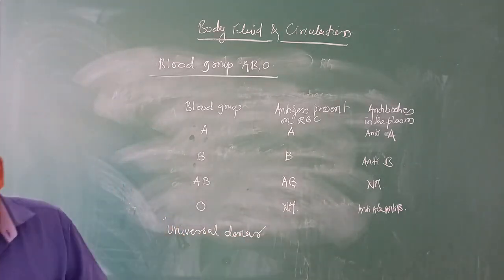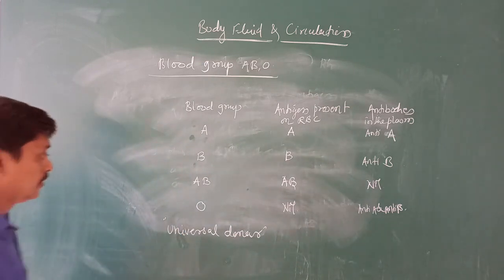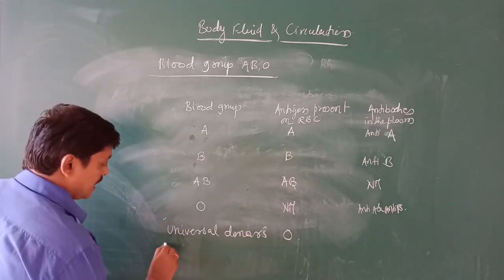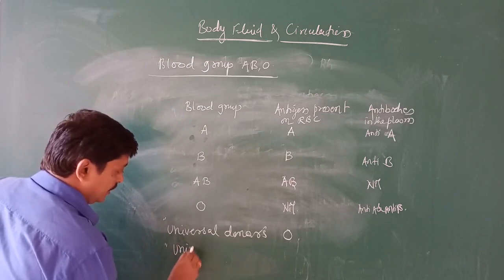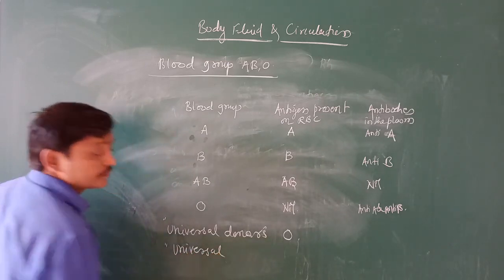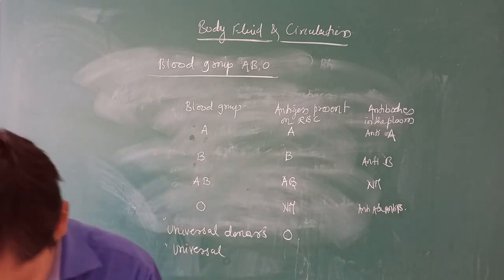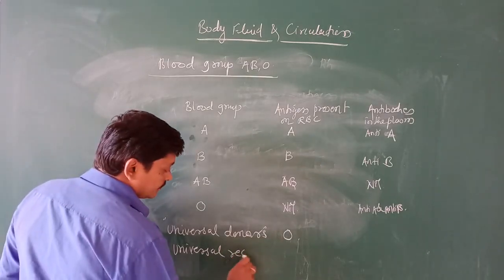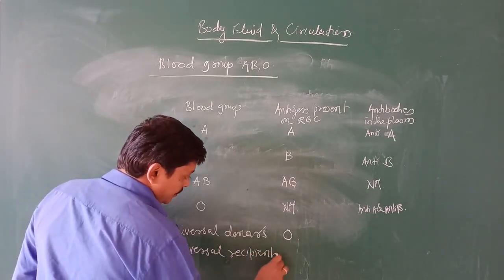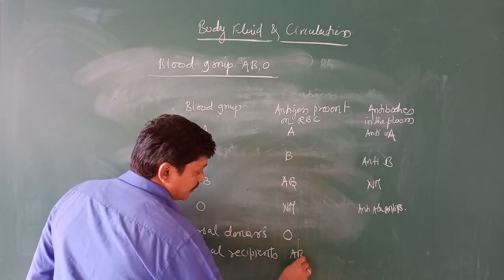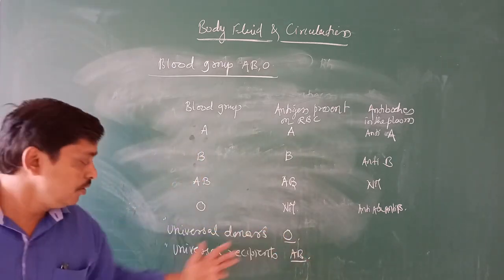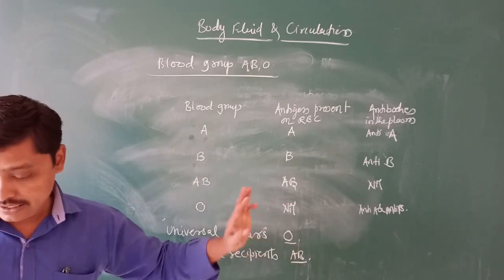Universal donors, in the sense, blood group O, and universal recipients, that is blood group AB. Universal donors are O and universal recipients are AB.